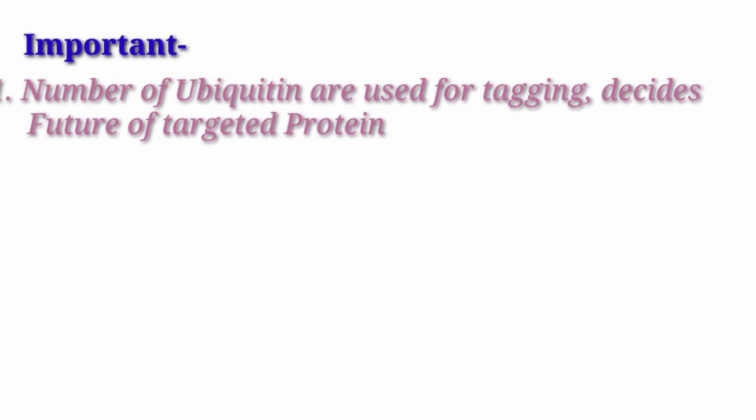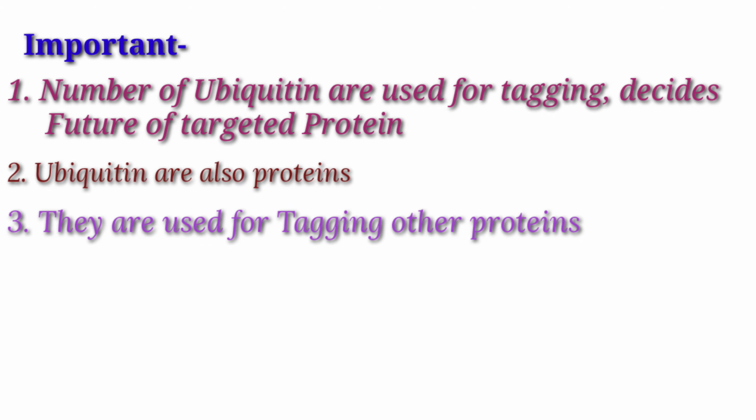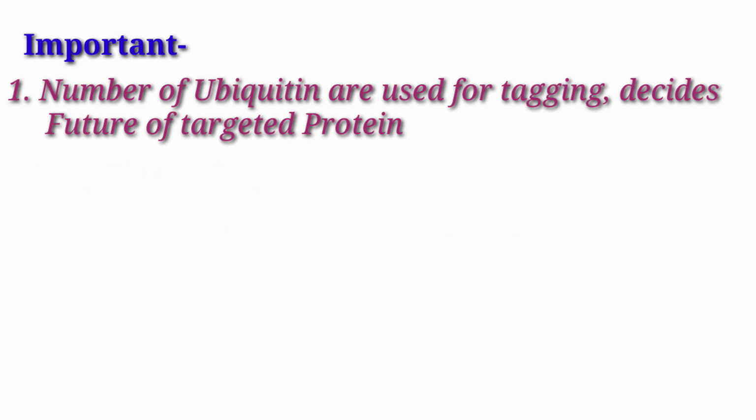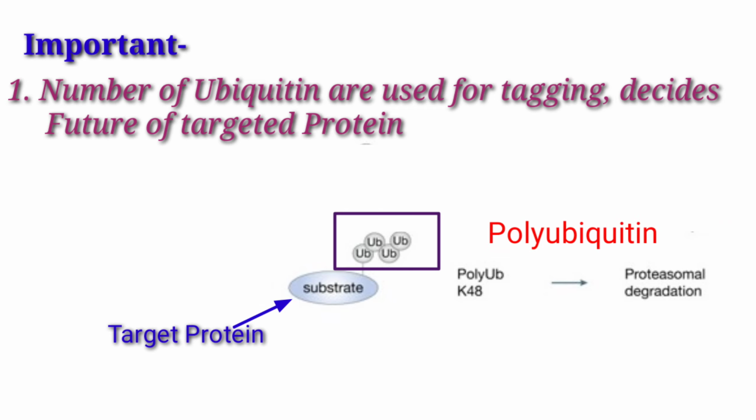Here is something informative for you: the number of ubiquitin molecules decides the fate of the protein. We have said that a protein which needs to be degraded is linked with a polyubiquitin chain.